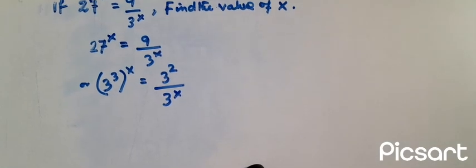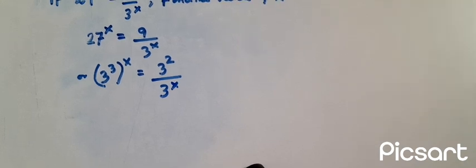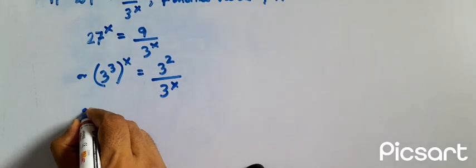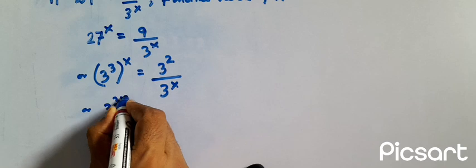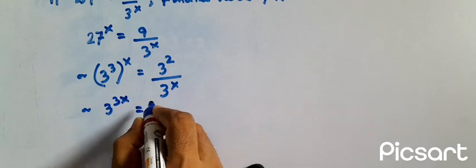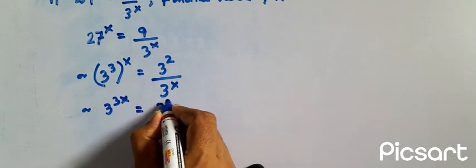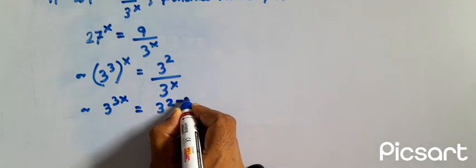Now, using exponential rules, we can write this as 3 to the power 3x is equal to 3 to the power 2 minus x.